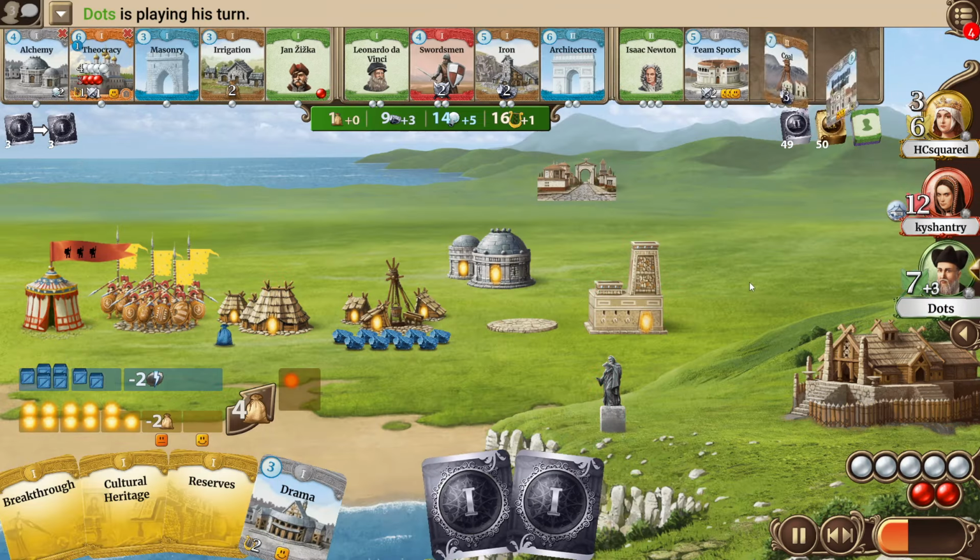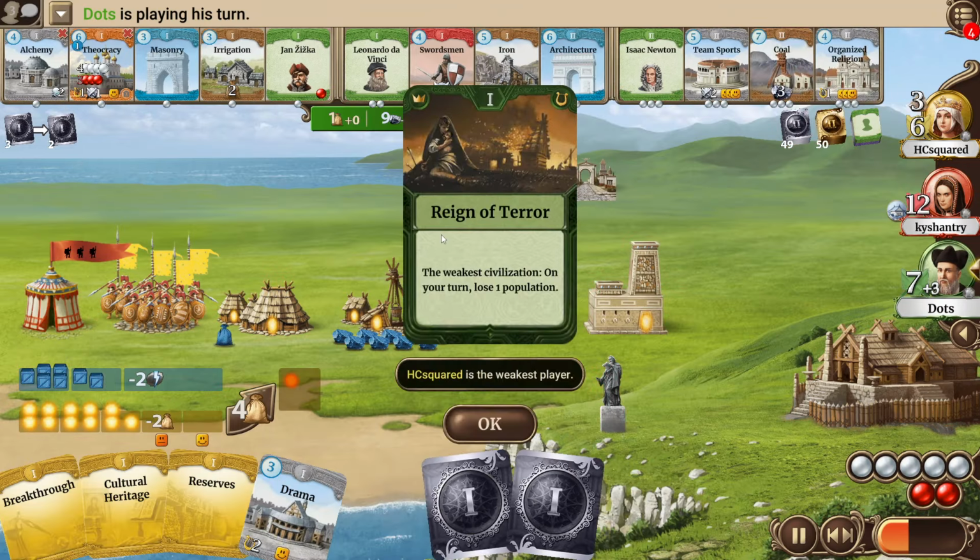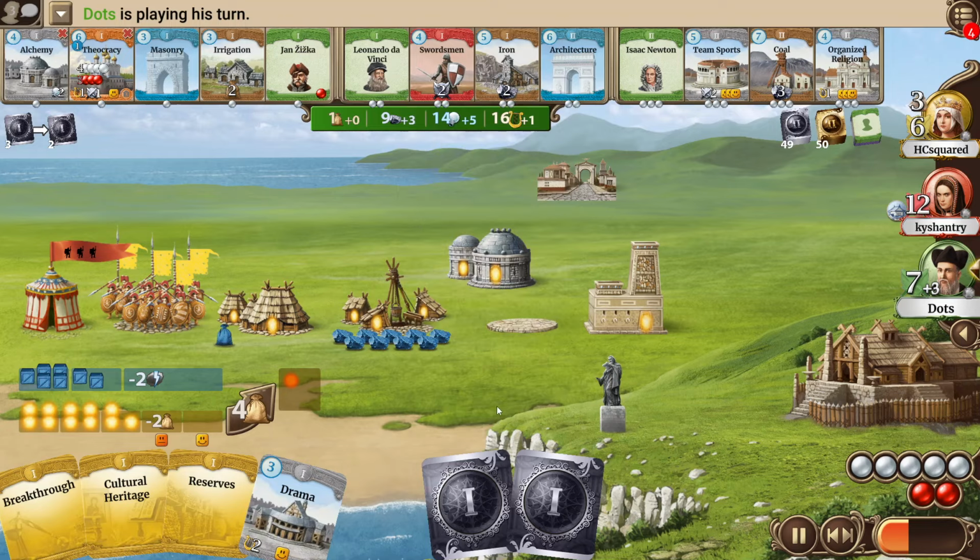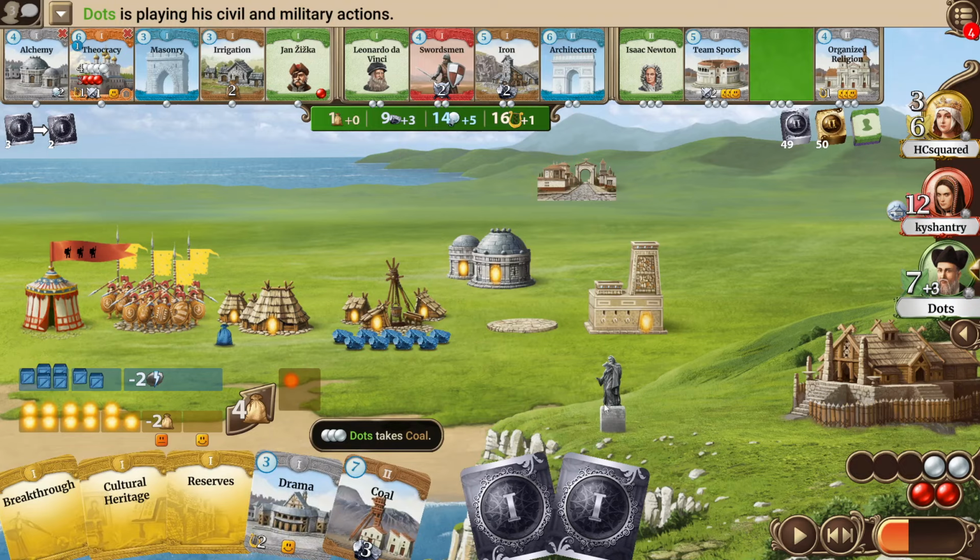Now it's Dot's turn, he seeds and a Reign of Terror is revealed. HCsquared now getting a bit punished for being the weakest. And Dots gets the chance to get a very early copy of Coal. I guess he will just go for an upgrade. Yeah, I think that's something that he has to do.